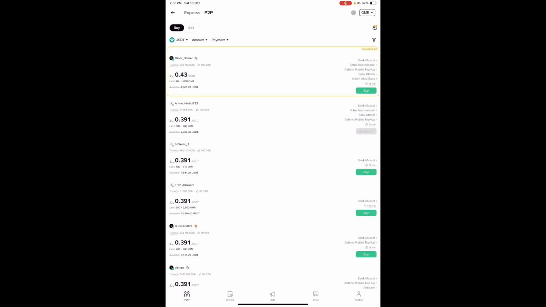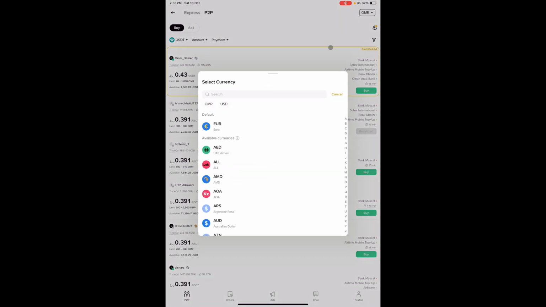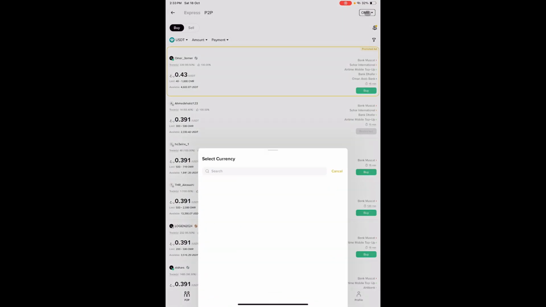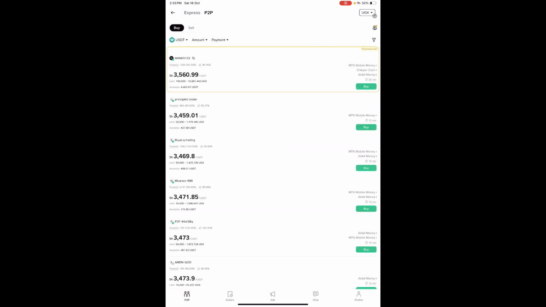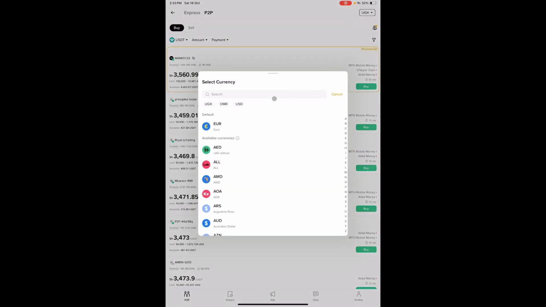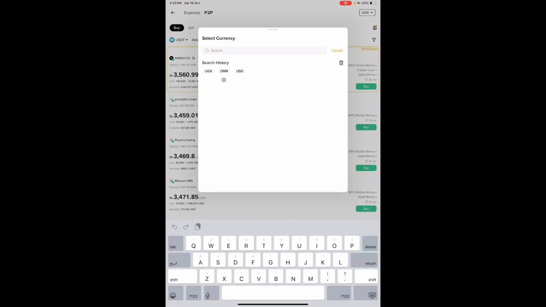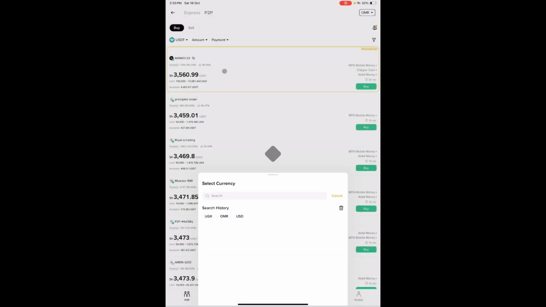Then over here on the top left corner, you always have to select the currency you want. I'm in Oman, so I'll use the Omani rial, which is already here. For example, if I was in Uganda, I would just type UGX and it would bring up Ugandan shillings. But since I'm located in Oman right now, I'll use Omani currency because my money needs to be transferred in Omani currency.